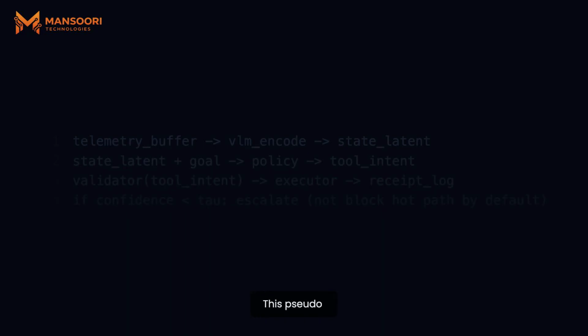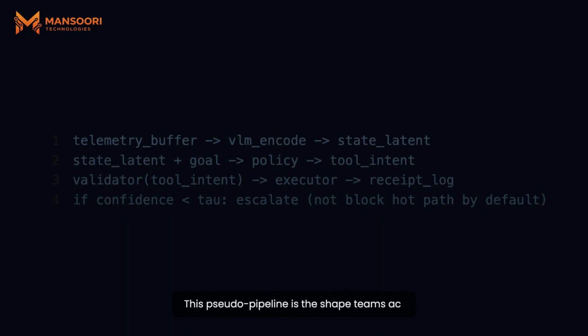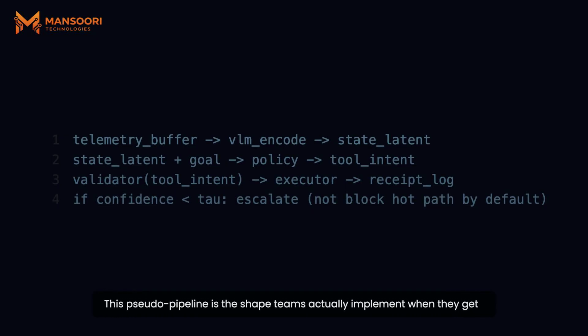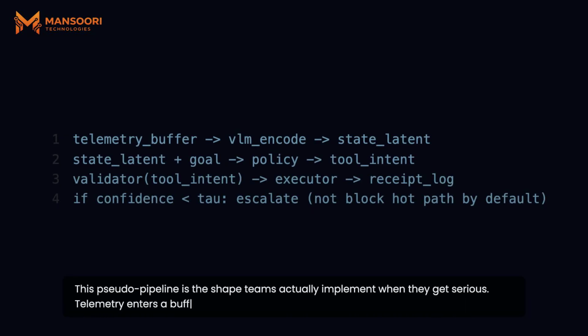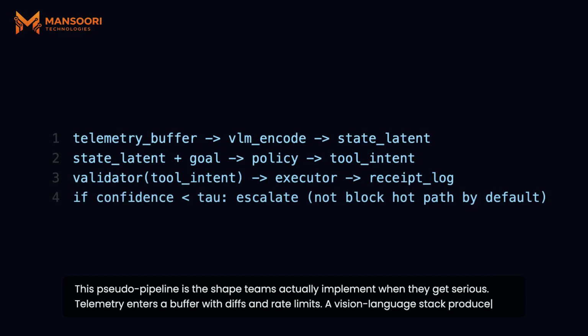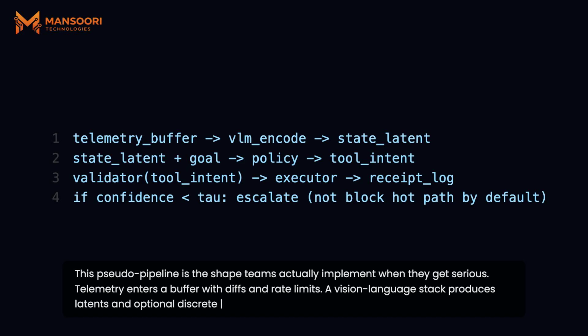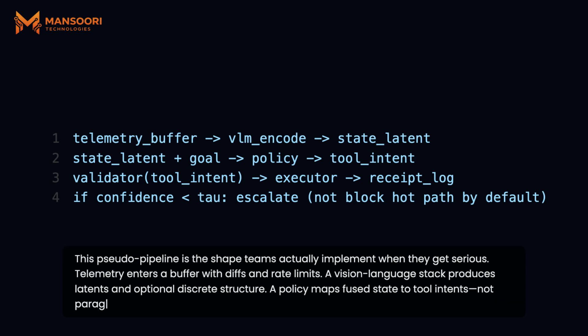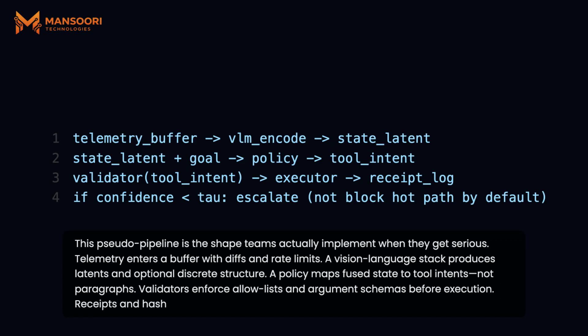This pseudo-pipeline is the shape teams actually implement when they get serious. Telemetry enters a buffer with diffs and rate limits. A vision language stack produces latents and optional discrete structure. A policy maps fused state to tool intents, not paragraphs. Validators enforce allow lists and argument schemas before execution. Receipts and hashes feed audit, not chat tone. Escalation triggers when confidence drops, but the default path stays fast.